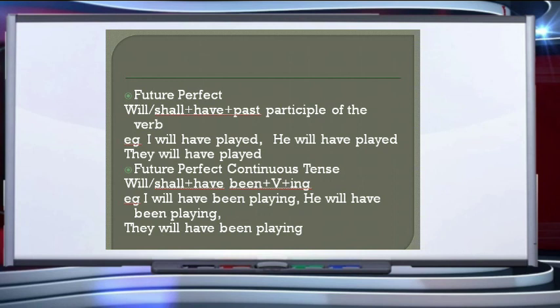So it is a combination of the perfect continuous tense. For example, I will have been playing, he will have been playing, they will have been playing. What will you have been doing tomorrow? I will have been playing. Okay, so that tells you about the future perfect continuous tense.